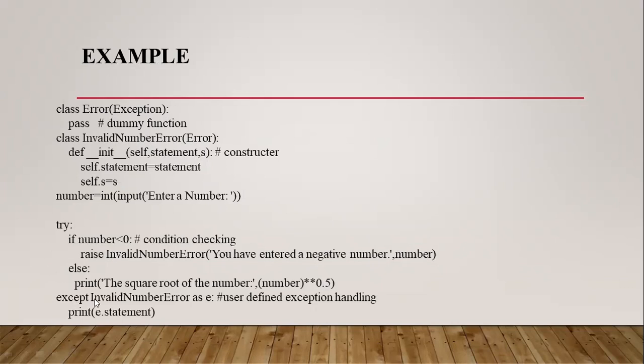And in the except clause, what happened here? InvalidNumberError as E. E.statement means it prints this particular statement. What is this one? You have entered this message. I am saving it in the particular statement variable. So I am printing that one.